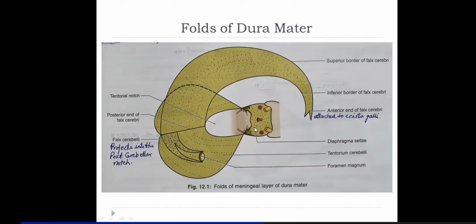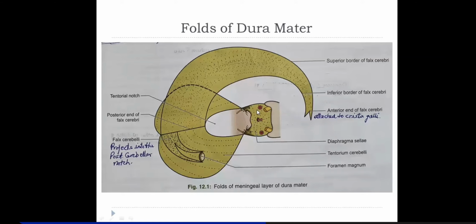So the roof of the hypophyseal fossa is formed by diaphragma sellae, and on the two sides it also forms the lateral wall of the cavernous sinus. Here you can see the stalk of the pituitary. The diaphragma sellae has a median aperture through which the pituitary reaches into this fossa. And one thing: arachnoid mater is not seen within this hypophyseal fossa.